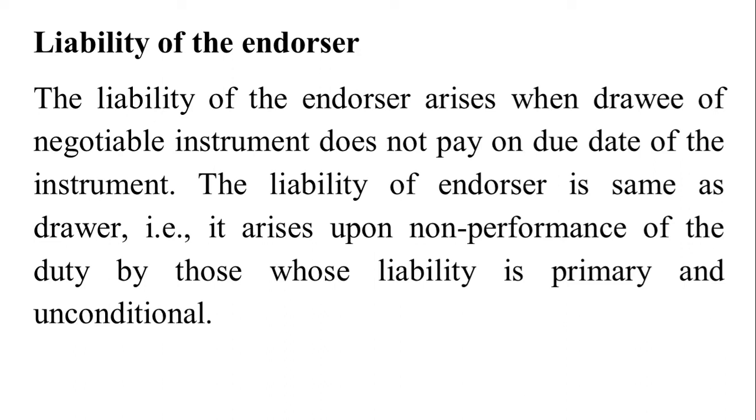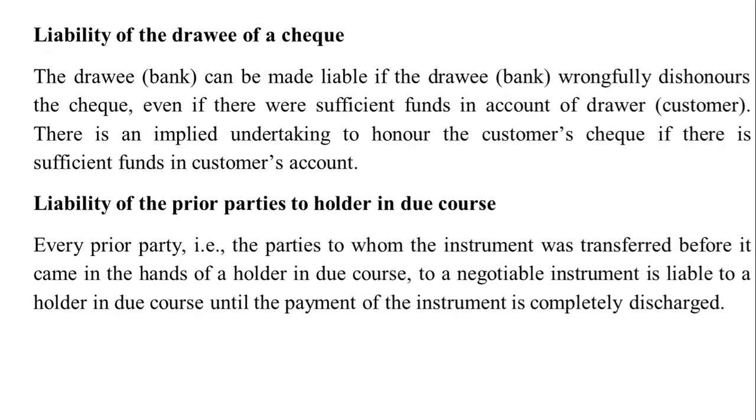Liability of the endorser. The liability of the endorser arises when drawee of negotiable instrument does not pay on due date of the instrument. The liability of endorser is same as drawer. It arises upon non-payment of the duty by those whose liability is primary and unconditional.